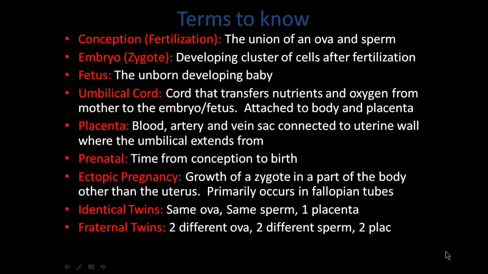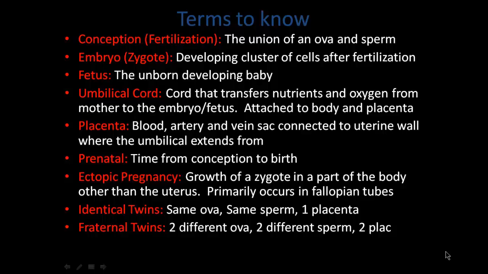Identical twins come from one ova and one sperm, and they'll produce one placenta. We don't know why, but after the one sperm and one ova meet, when they go through their first cell division, they will completely split and then start their cell divisions again.